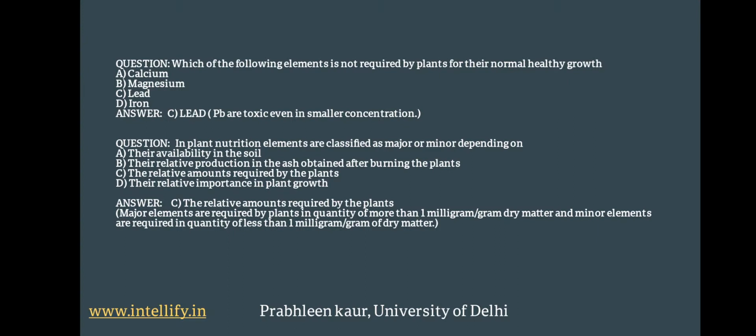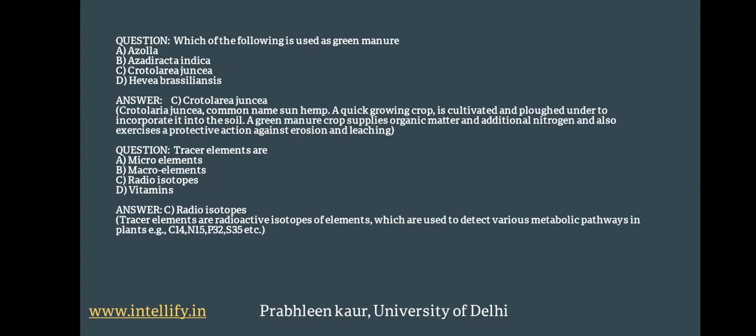Next, let's see. The question says, which of the following is used as green manure? Azolla, Azadirachta indica, Crotalaria juncea, Hevea brasiliensis. Crotalaria juncea is the answer, because its common name is sun hemp, and it is a quick growing crop, which is cultivated and plowed under to incorporate it into the soil.